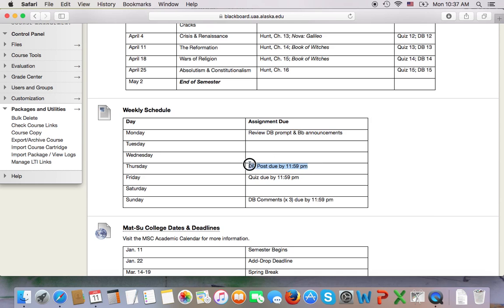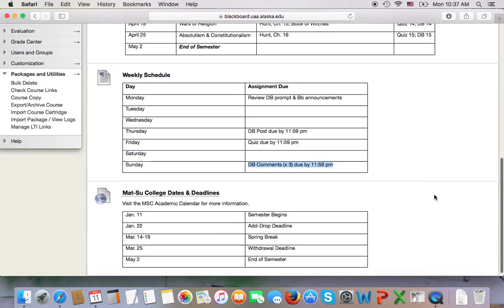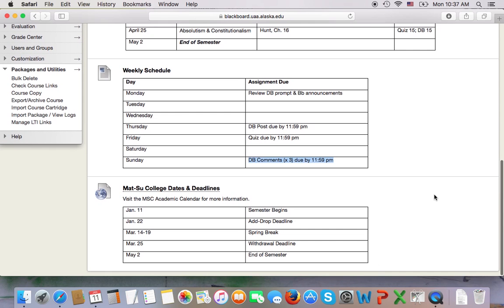Your discussion board post for the week is going to be due on Thursday by midnight. Your quiz for the week, which will be based on the readings, is going to be due on Friday of that week by midnight. And by midnight on Sunday, you should reply to 3 of your classmates on the discussion board for the week. We'll come to where you'll find the discussion boards in just a moment.